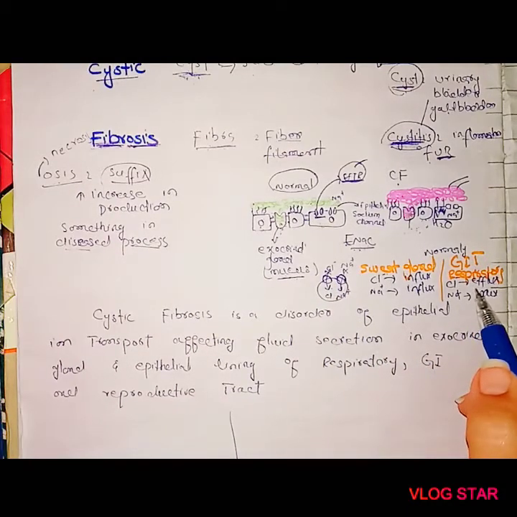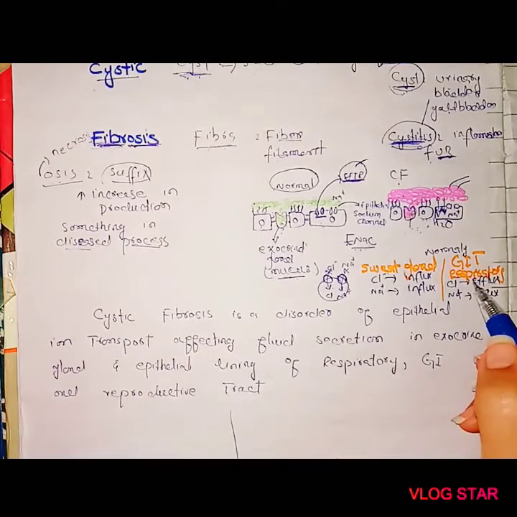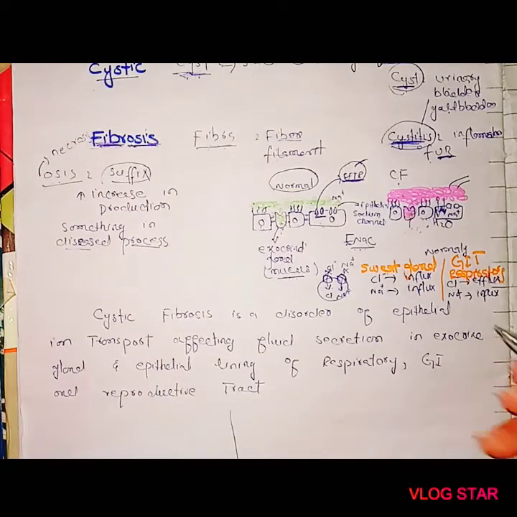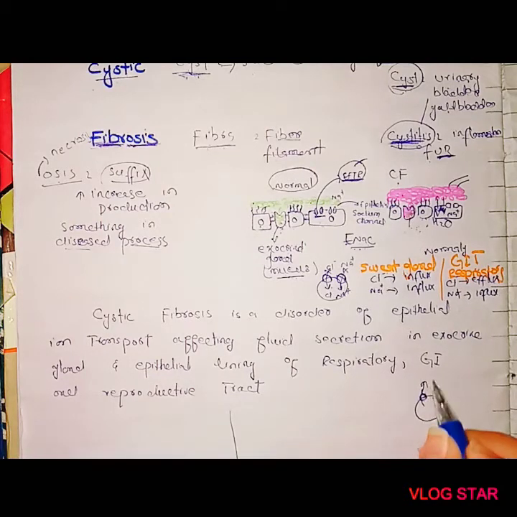But in the respiratory system or the GIT, this is the cell, this is the CFTR channel, and this is the ENaC channel. In the normal situation, chloride moves outside the cell, and sodium, which is normally present outside, moves inside the cell.